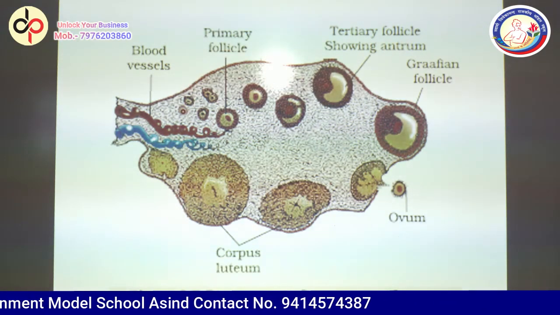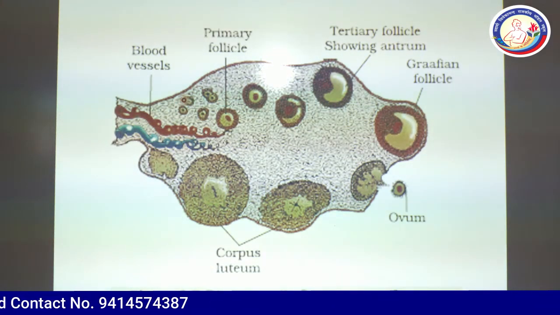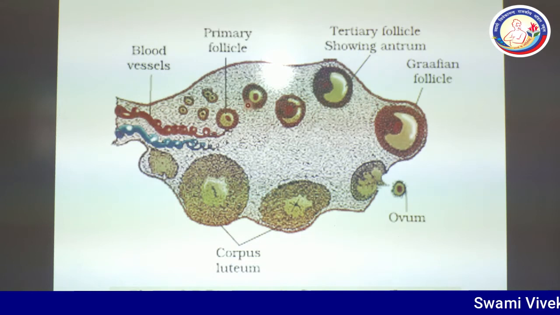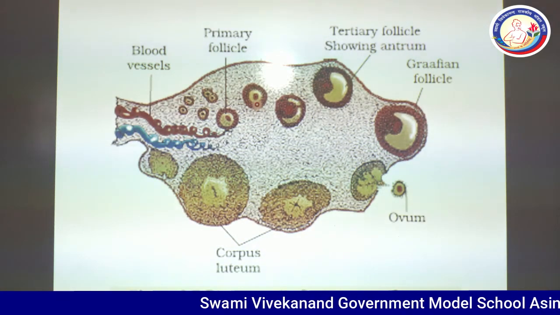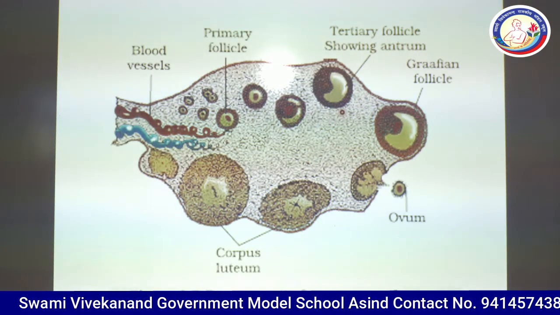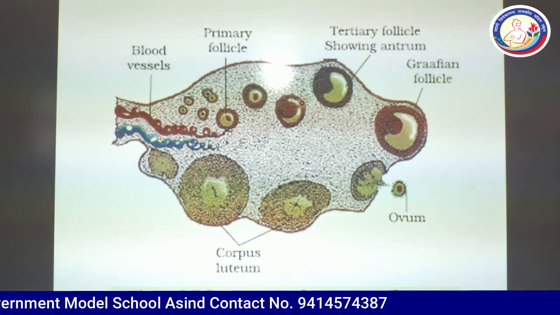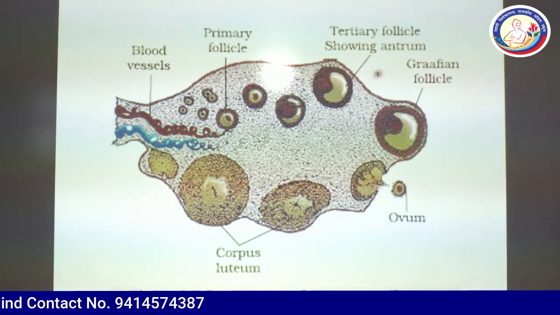You can see these black or dark colored structures. These are known as primary follicles. A primary follicle is covered by a layer, and when the number of layers increases, the primary follicle converts to secondary. So this is the secondary follicle, and its name is not given in the figure. When a fluid filled cavity is formed in the secondary follicle, it is known as tertiary follicle showing antrum.